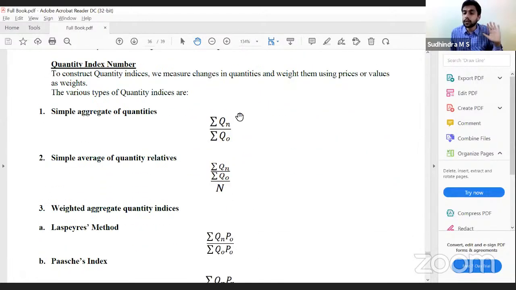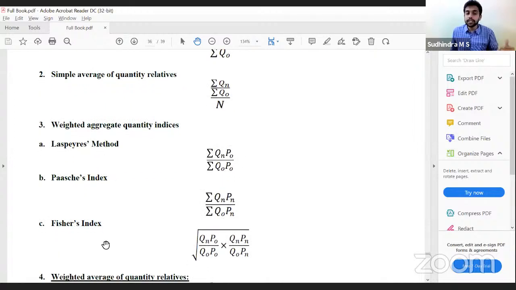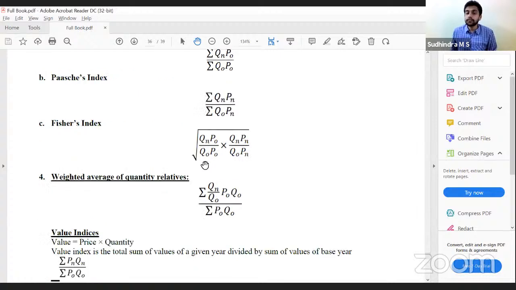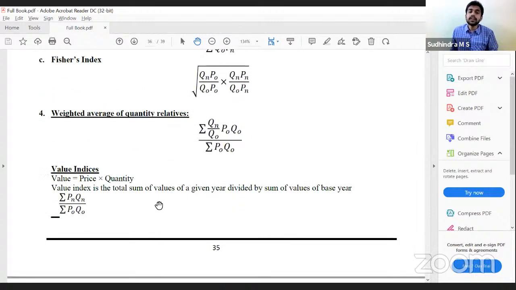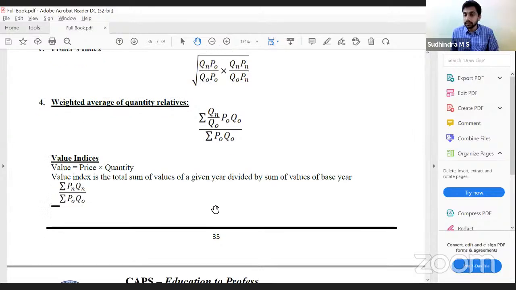Instead of price, we'll take quantity. So simple aggregate Qn by Q0, simple average Qn by Q0 divided by N. Weights: same, Laspeyres, Paasche, Fisher. Under Laspeyres, what is the weight that we give? Base year price. Here, current year price. Fisher, geometric mean. Weighted average of quantity relative, same; we can go with Laspeyres. Value indices: value is price into quantity. So the value index number is summation Pn Qn divided by summation P0 Q0 into 100.